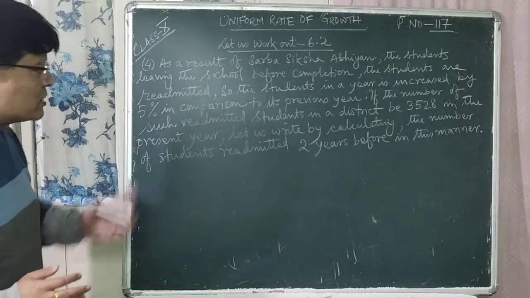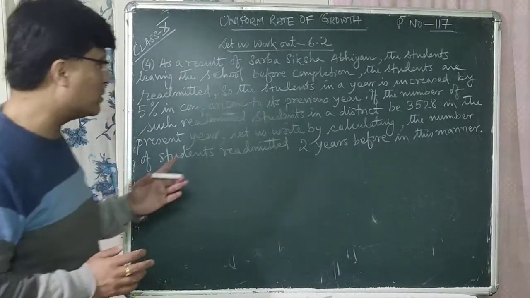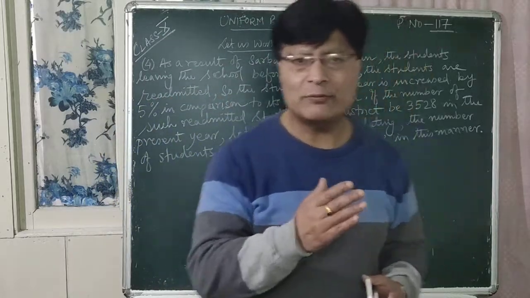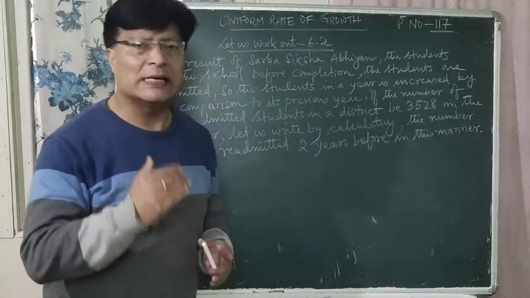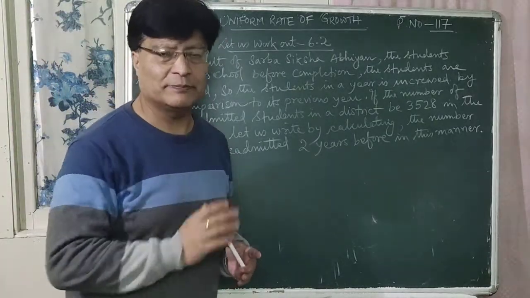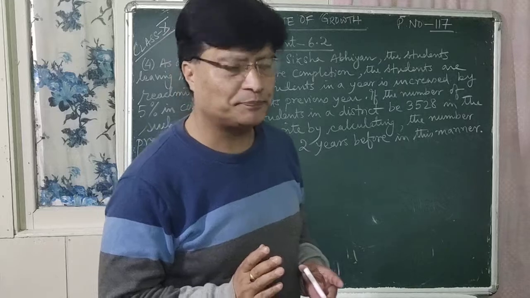Now let us calculate the number of students readmitted 2 years before in this manner. Is that clear to all of you?